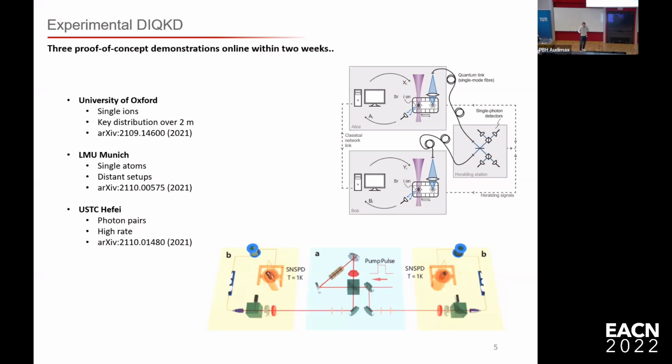The only downside here is that those 2 experiments, or the 2 traps, are only 2 meters from each other. So that's also the reason why they achieve those high rates. If they would go to larger distances, the rates would be roughly the same order of magnitude as what we achieve here over 400 meters. And another implementation was done in China, and here they use entangled photon pairs.